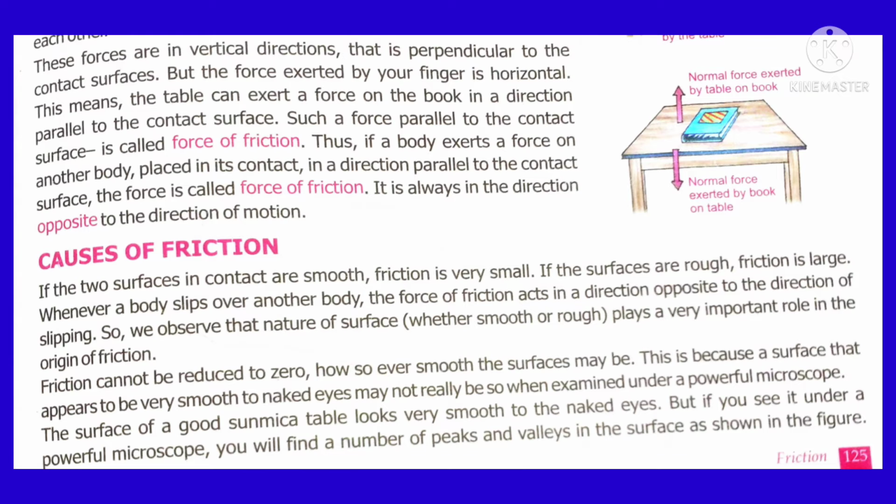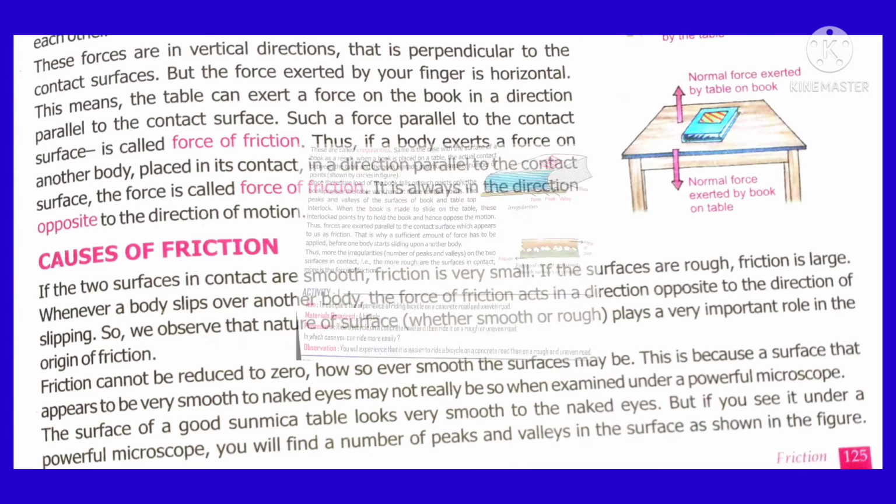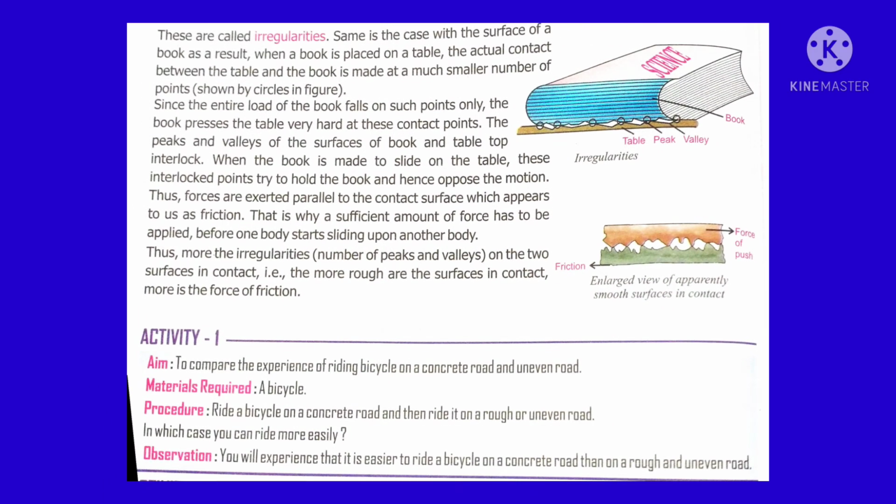Friction exists between any surfaces. This roughness on the surface is called irregularities. So, the more the irregularities, the more the friction. Between any two surfaces, there are irregularities. These irregularities between two surfaces give a proper grip.